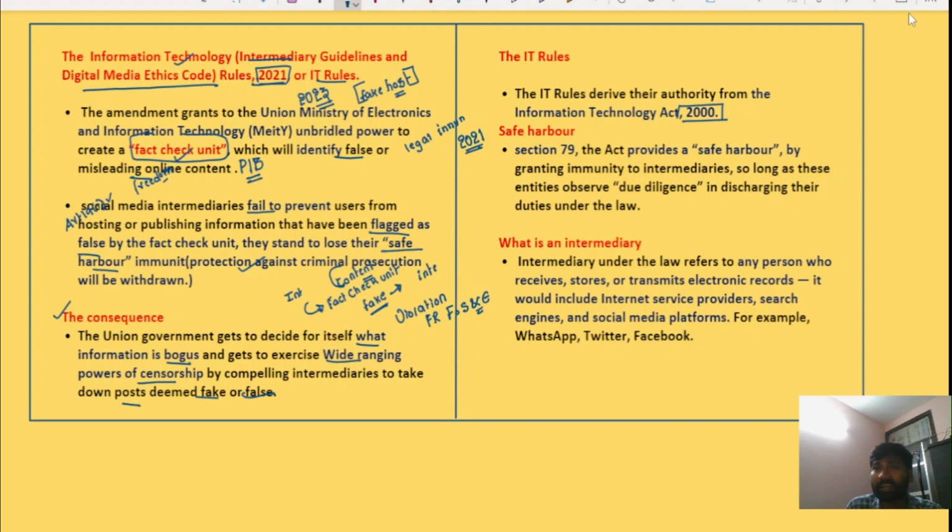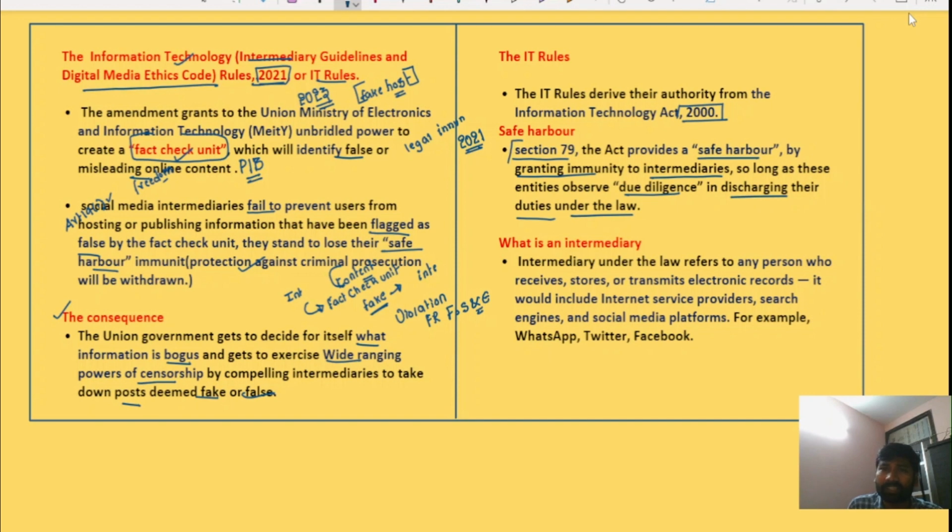Okay, just understand what is safe harbor. Section 79 of the Information Technology Act provides a safe harbor, and safe harbor effectively means granting immunity to intermediaries so long as these entities observe due diligence in discharging their duties under the law.